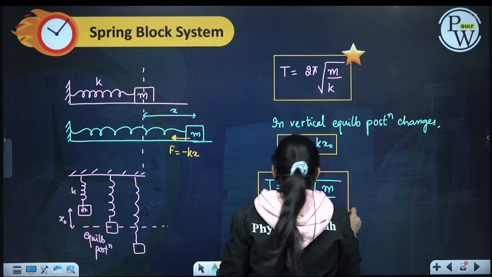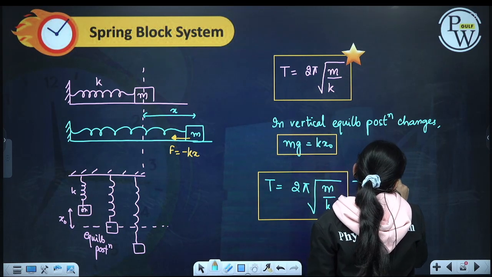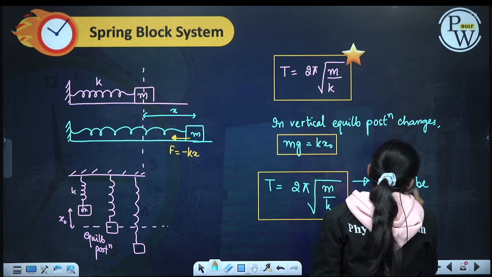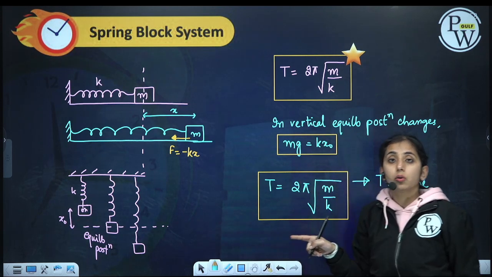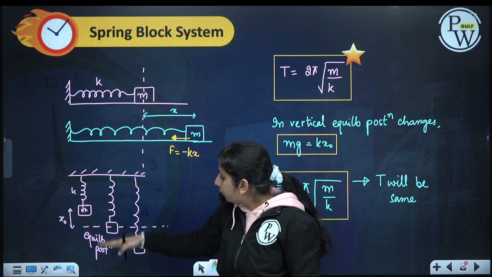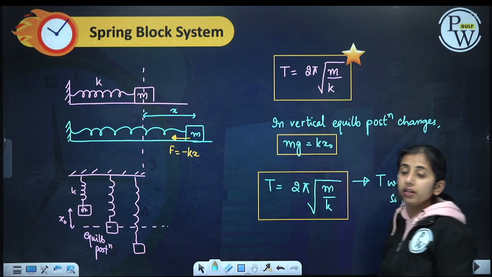The time period will be the same, but it will do oscillations about this equilibrium position, not about the natural length.